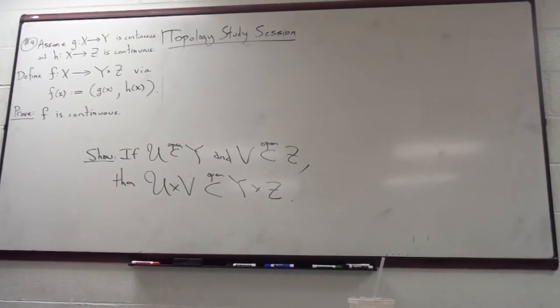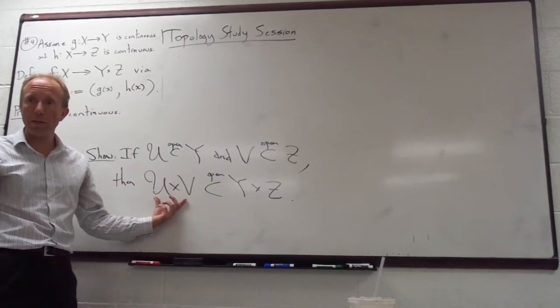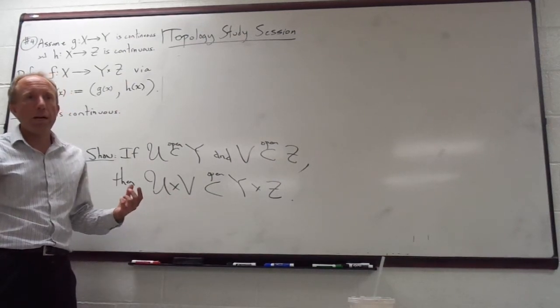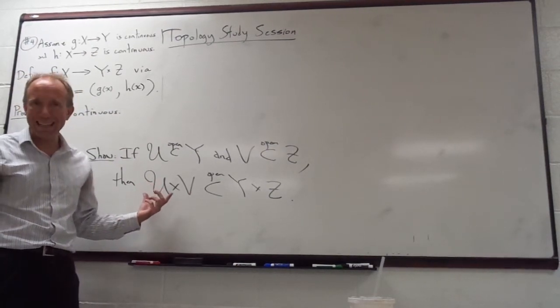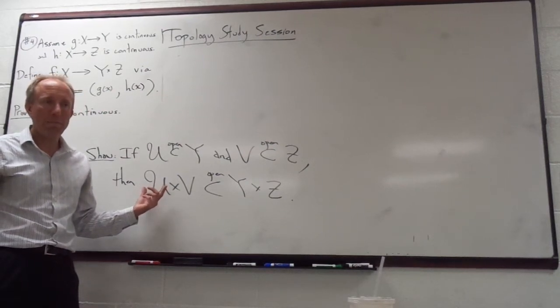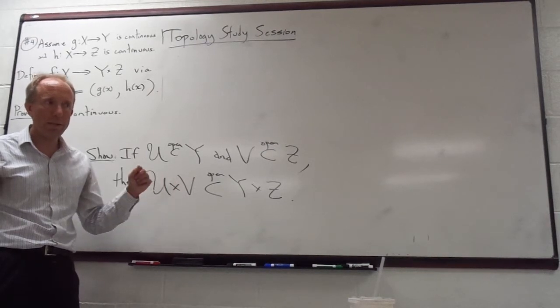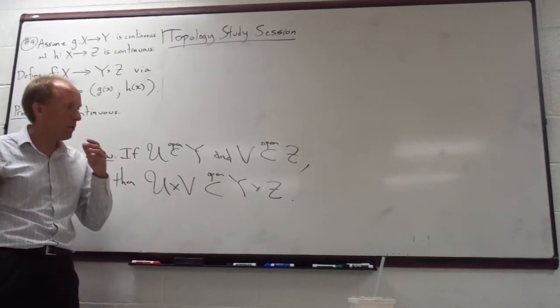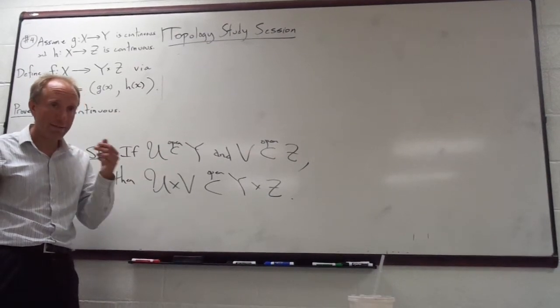And that would be true, this would be an open set in Y cross Z, but the open sets in Y cross Z could look even different than that. They don't have to necessarily be just the cross product of two open sets in the two spaces.